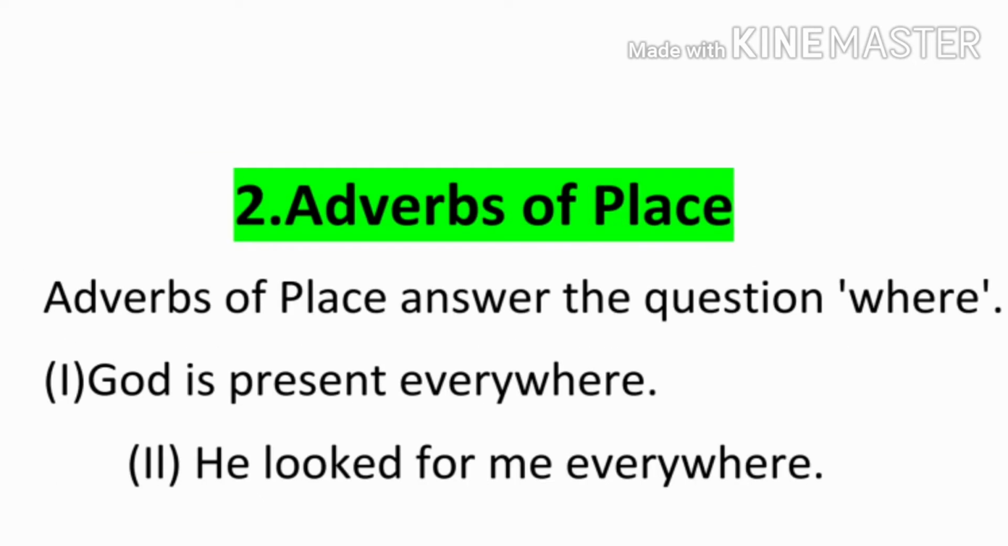Our next adverbs are adverbs of place. Adverbs of place answer the question where. For example, God is present everywhere. Where is God present? We get the answer everywhere. In this sentence, everywhere is adverb of place. In the second sentence, he looked for me everywhere. Where did he look for me? Everywhere. In this sentence, everywhere is adverb of place.